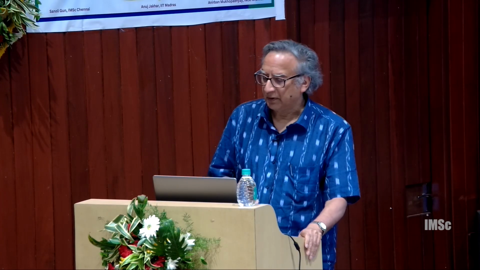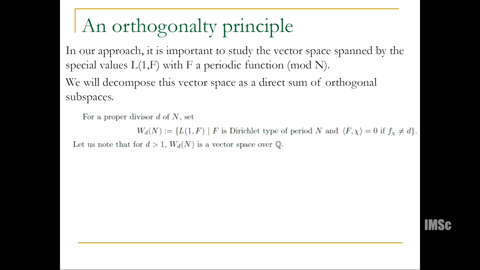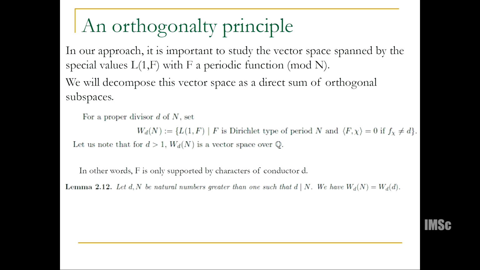So we will decompose this vector space as a direct sum of orthogonal subspaces. And W_d(n) is the subspace of the L(1,f)s, with f being of Dirichlet type and supported only on characters of conductor d. So that's the vector space. Then we can prove a little lemma, which is very cute, that W_d(n) is actually W_d(d). You can go back to the level and shrink it down. And another important idea is that the sum of the W_d's is a direct sum.